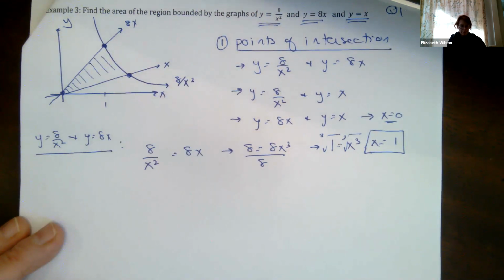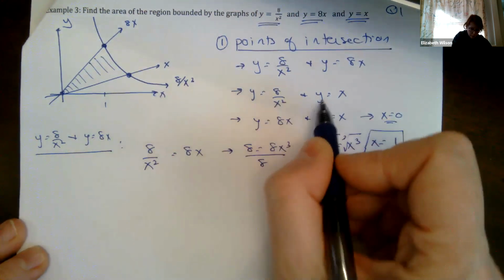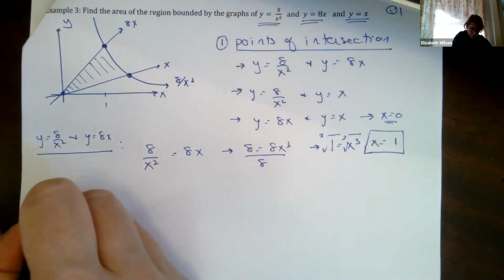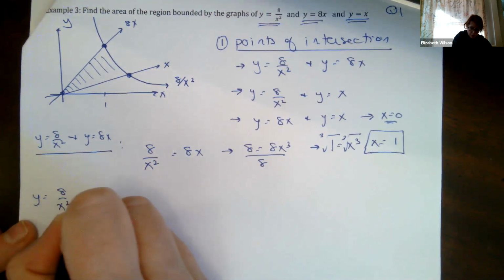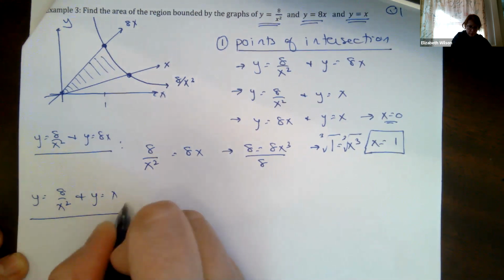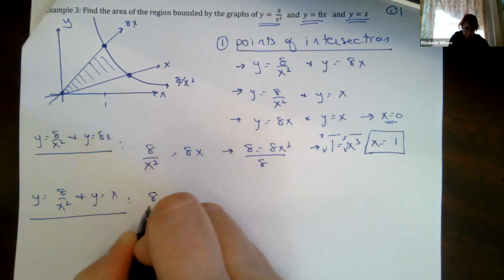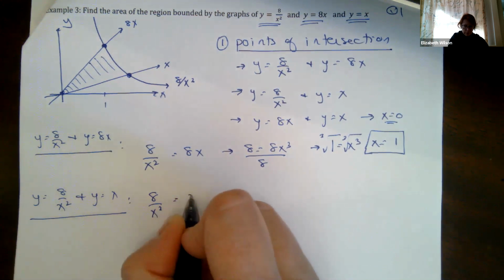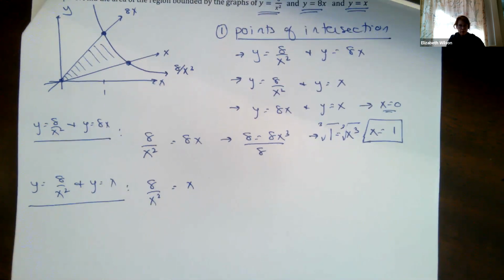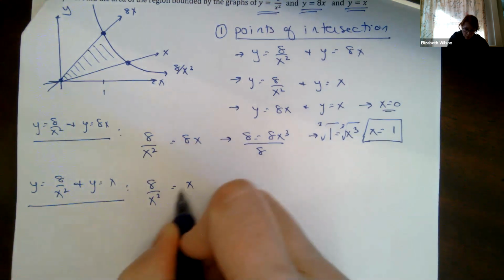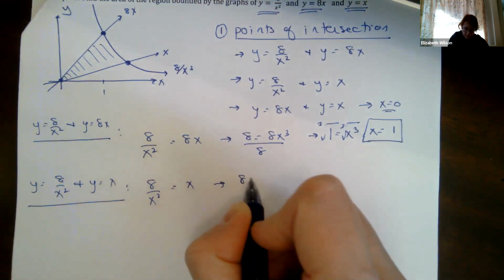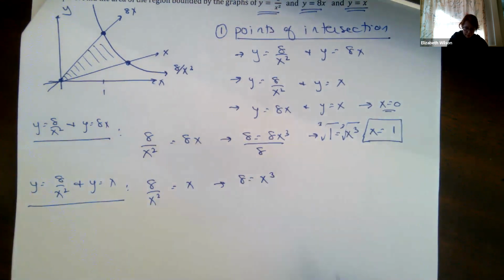Okay. My next set, I'm going to do y equals 8 over x squared and y equals x. Okay. So I set them equal to each other. Okay. Cross multiply, I'm going to get 8 equals x cubed.